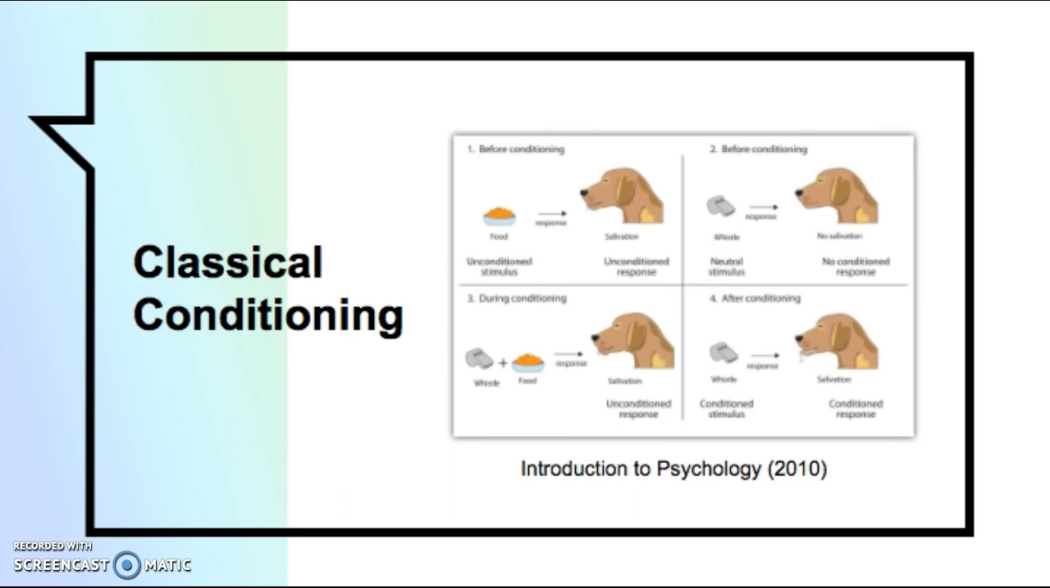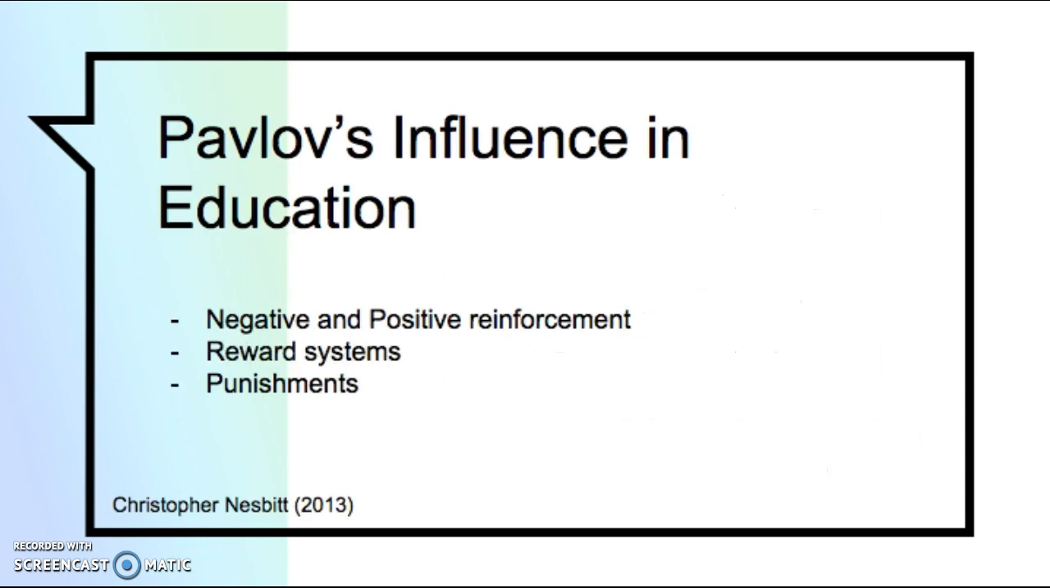Experiments were done by other scientists involving children, and the outcome seemed to be the same as Pavlov's dog experiment. Pavlov's theories are seen in classrooms today. According to Christopher Nesbitt, teachers use Pavlov's theory when using negative and positive reinforcement. Teachers make it clear to their children what their expectations are. They also remind children that going against these expectations is believed to be bad behavior.